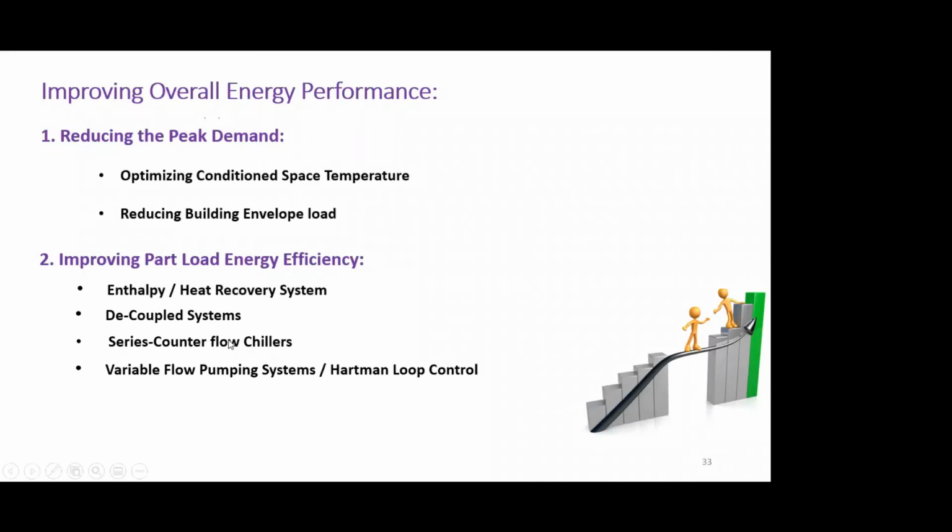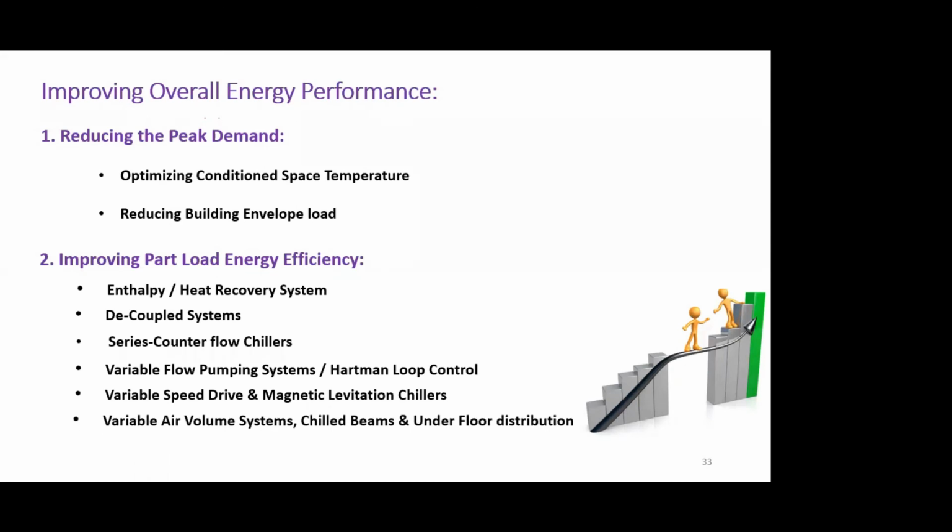Due to paucity of time, I will not be able to talk about all the systems which can be used to improve part load energy efficiency, but some of the more common ones I will be touching upon, like variable flow pumping systems. Magnetic levitation chillers is one I will be talking about. Variable air volume systems, chilled beams and underfloor distribution I will be talking about. District cooling and high delta T, I will touch upon a little bit.